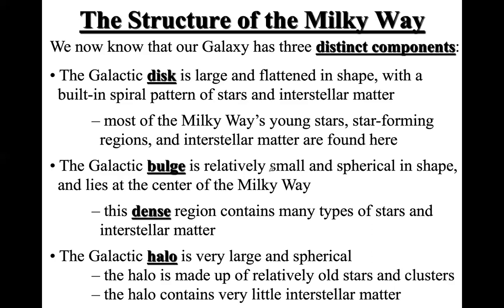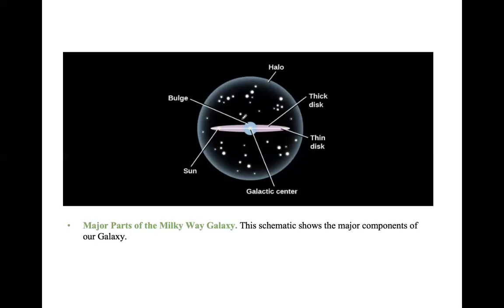And what we know now is that for the structure of the Milky Way, we basically have three distinct components. Now this is important. We have a galactic disk, a separate part called the galactic bulge, and a halo. I explained all these parts last time. This picture clearly gives you an idea of where the galactic center is, where the bulge is, and where the halo is. The thing right here at the center, in blue, is the bulge.